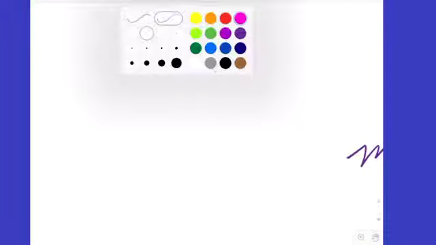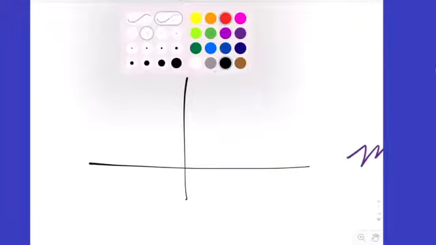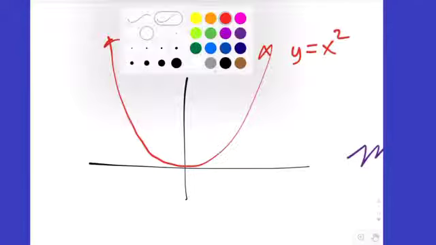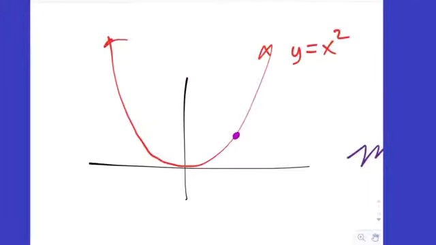So before we move on to the next one, let me just inform where we're going with this. Let's say I had the graph of x squared, and I want to know how fast this graph is changing right there. Let's say at x equals 2. Or let's do 3. Let's call that 3. I want to know the slope at that point. What does that mean, the slope at that point?